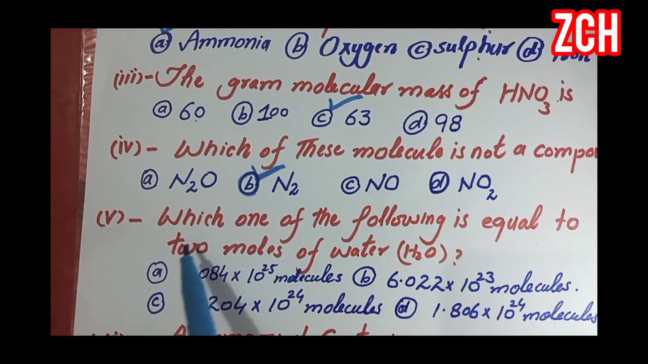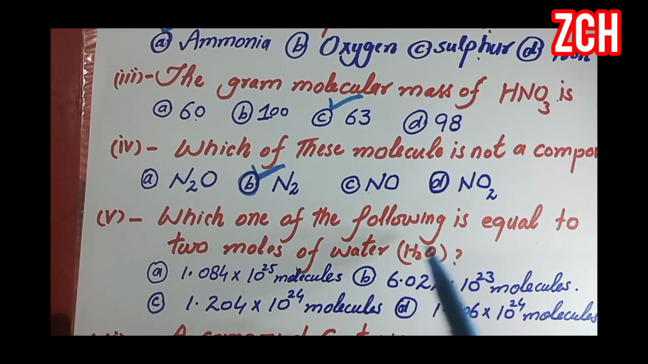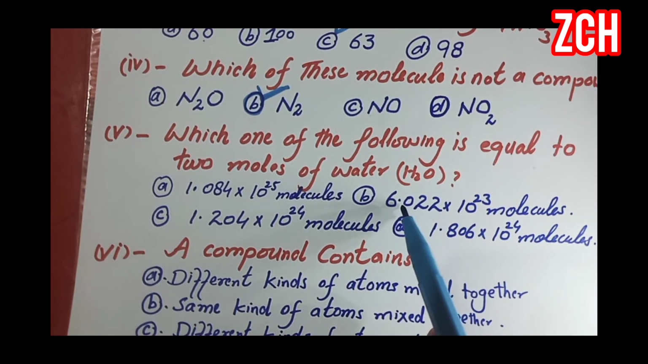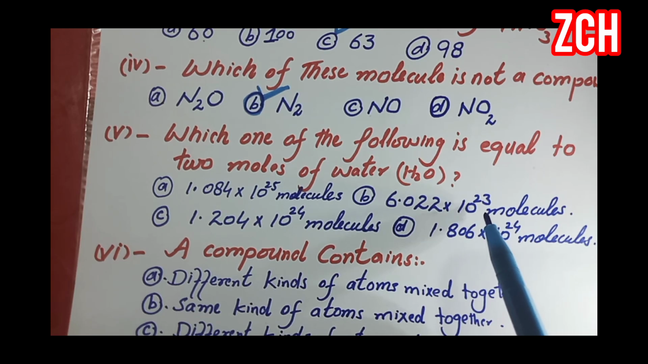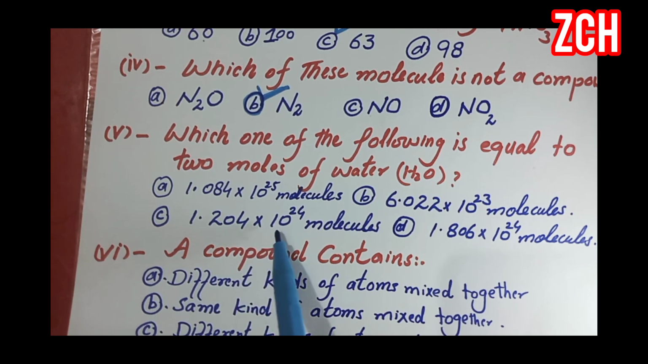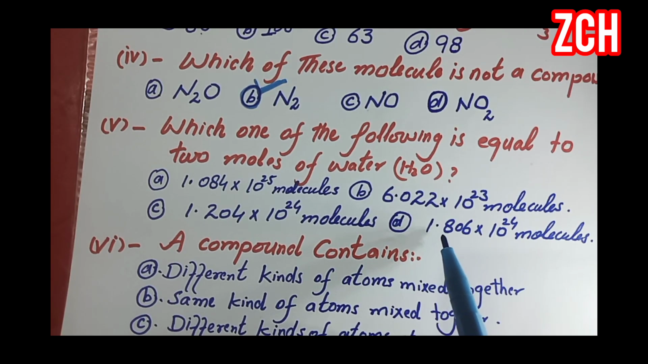Next, which one of the following is equal to 2 moles of water? Option A, 1.084 multiplied by 10 raised to power 25. Option B, 6.022 multiplied by 10 raised to power 23. Option C is 1.204 multiplied by 10 raised to power 24. And option D is 1.806 multiplied by 10 raised to power 24.